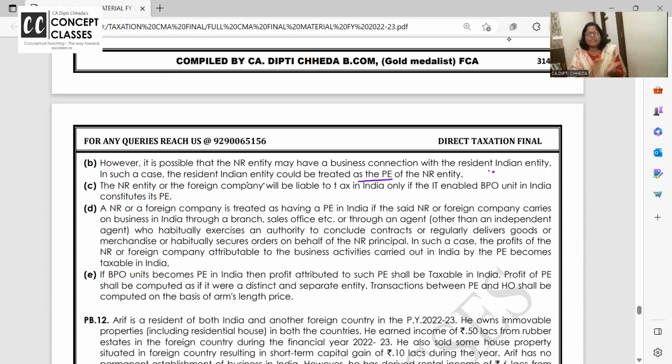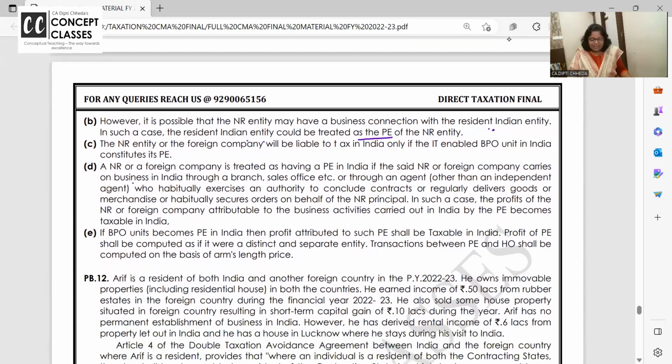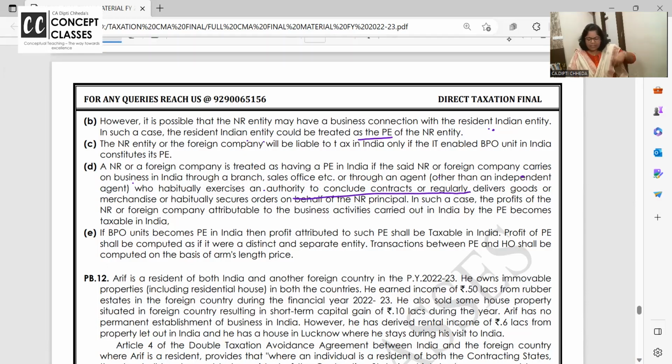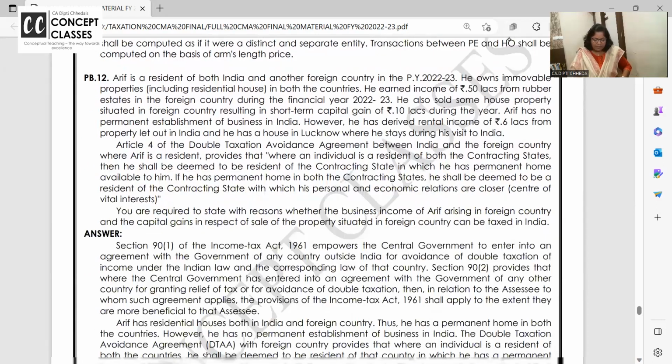Then only that relationship is established and the agent should pay tax on behalf of the foreign company. But I am an ordinary resident of Hyderabad, and I am acting as an agent for 50 foreign companies. I am paying tax on my income. Why should I pay tax on the foreign companies' income? Followed or not? So the non-resident or foreign company is treated as having a PE in India if the non-resident carries on business through branches and all, who habitually exercise or conclude their transactions in India. Okay, then only they will pay the tax.